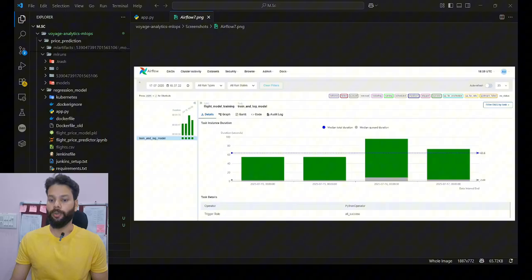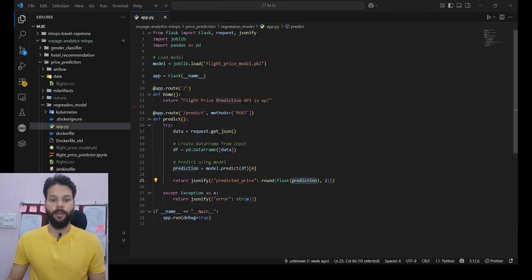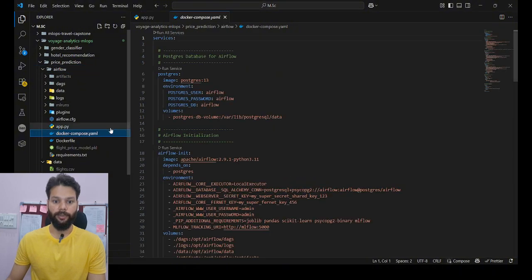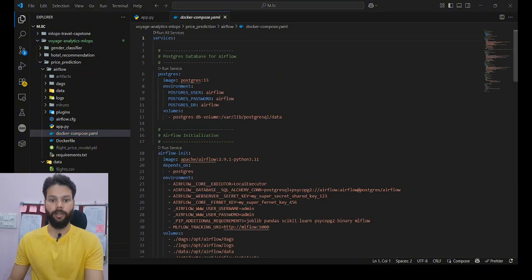So now that the pipeline is automated and trackable, let's move to how I deployed the application on Kubernetes for scaling and containerization. Let me show you the deployment.yaml file. In the Airflow, we have this Docker Compose YAML file.